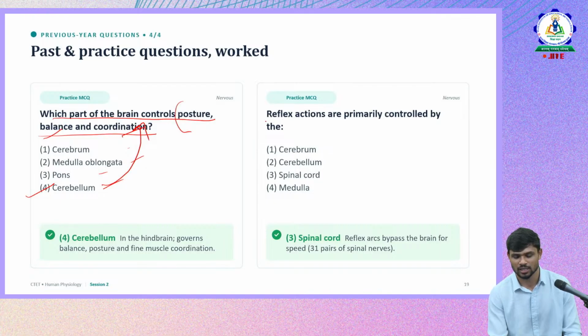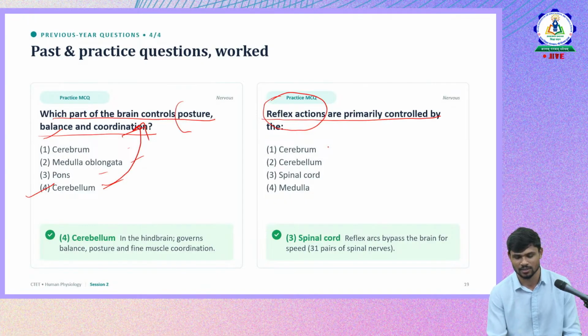Next question. Reflex actions are primarily controlled by... Remember what reflex actions are. They are immediate reactions without much time. Especially in danger situations, our body tries to give immediate responses to the stimuli. It will respond in milliseconds. That is reflex action. So it is controlled by what?